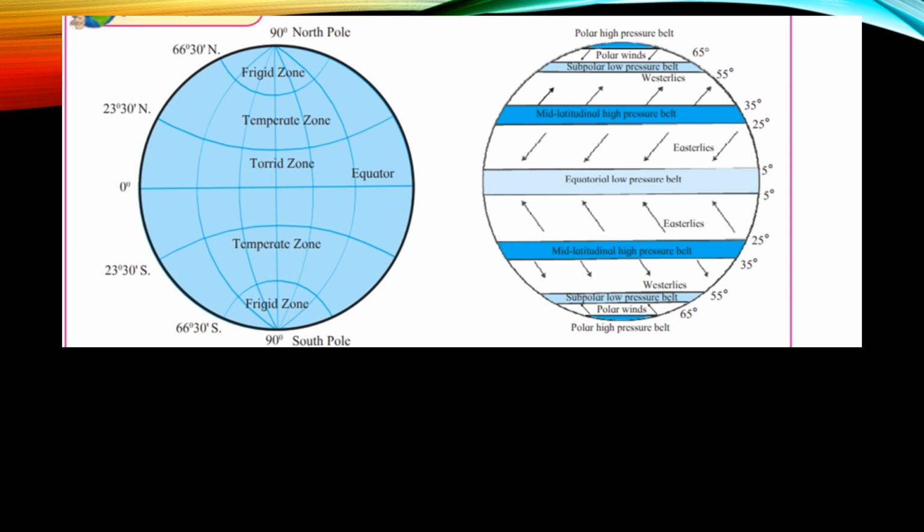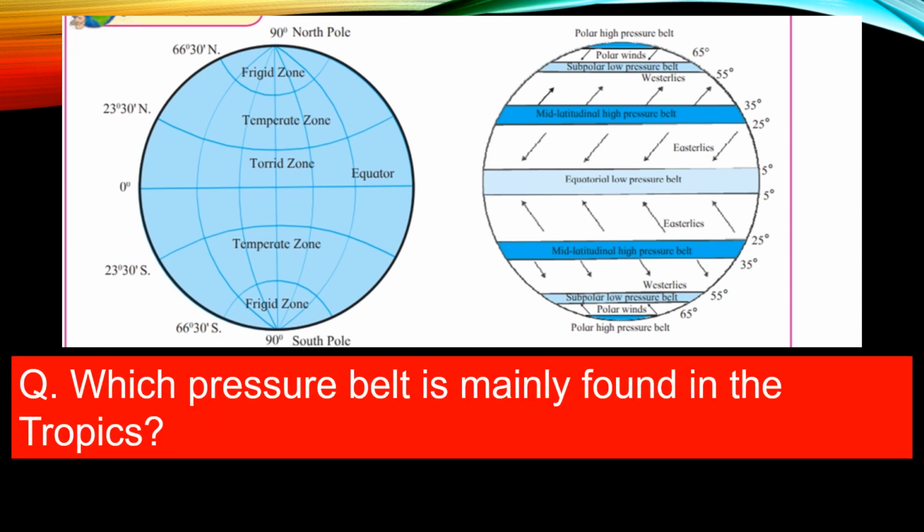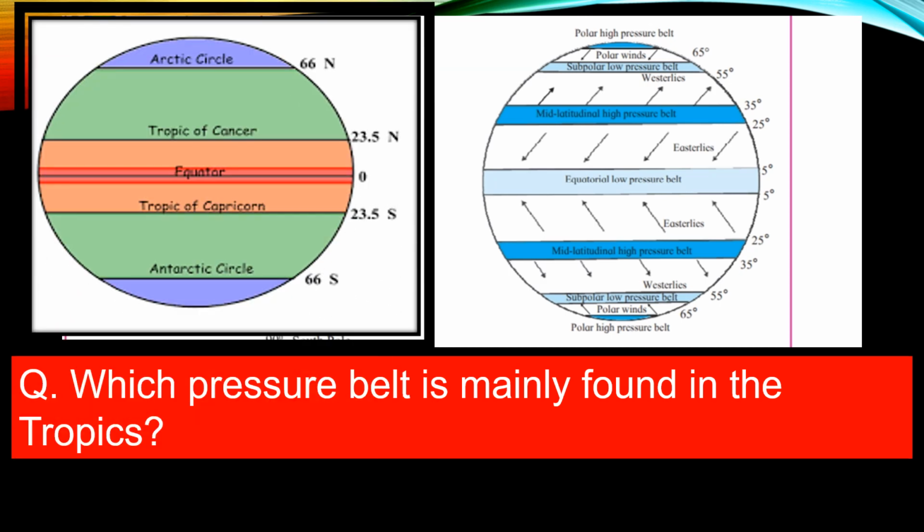Now, let us observe this diagram and answer the following question. Which pressure belt is mainly found in the tropics? Now, for those who do not know where the tropics lie, let us see the following diagram. Here you can see that the Tropic of Cancer and the Tropic of Capricorn lie near the equator.